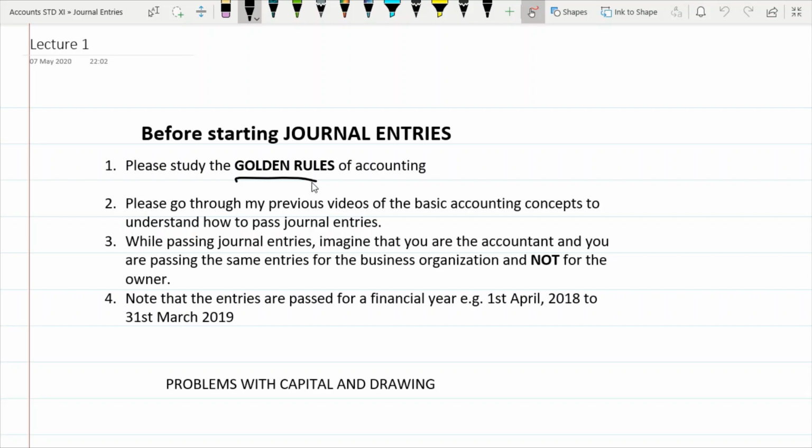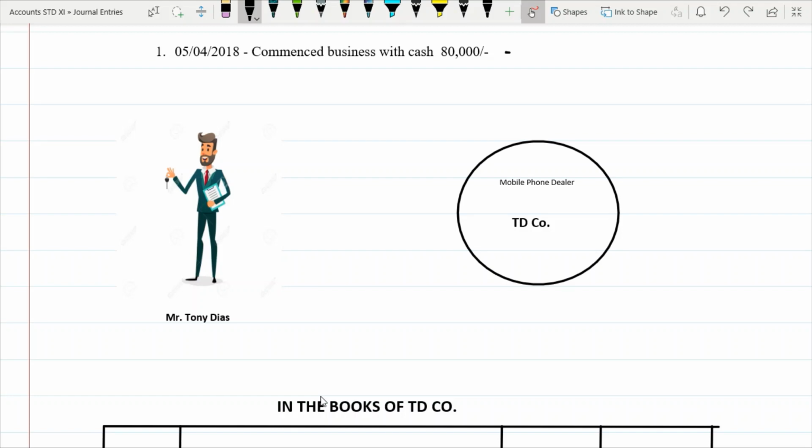So let us start with the problems. The first transaction states: commence business with cash 80,000. Here Mr. Tony Dias is starting a business. TD Company is the name of his business. So he's starting this particular business with 80,000 rupees.